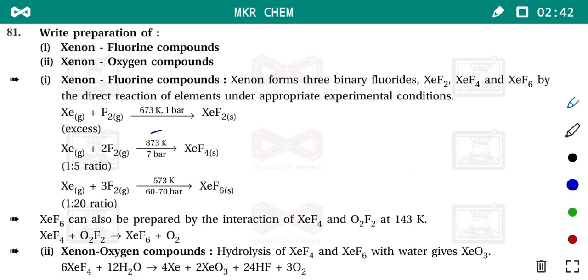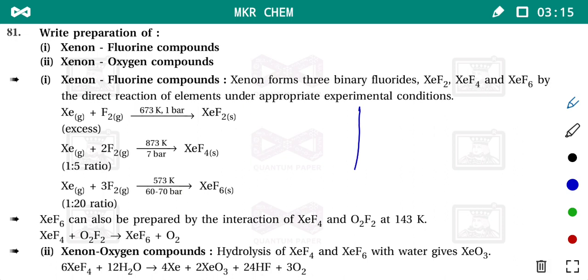In the second reaction, temperature and pressure change, and xenon and fluorine are taken in 1:5 ratio, so we get xenon tetrafluoride. Then in the third reaction, conditions are changed: 573 Kelvin, 60 to 70 bar pressure, and ratio is 1:20, and we get xenon hexafluoride. These three are the important methods.